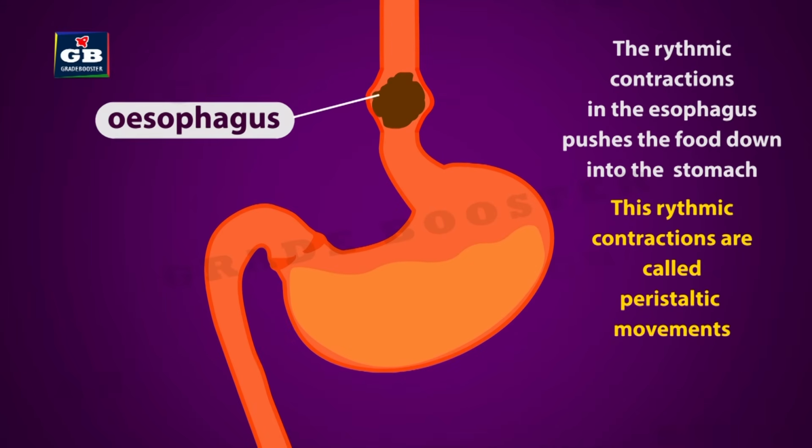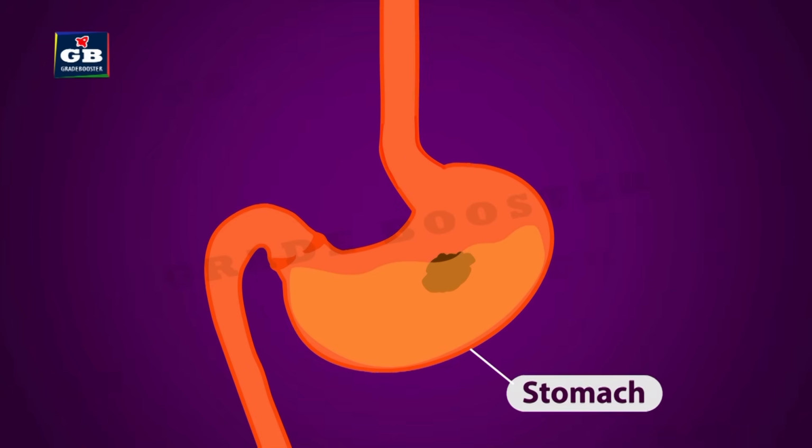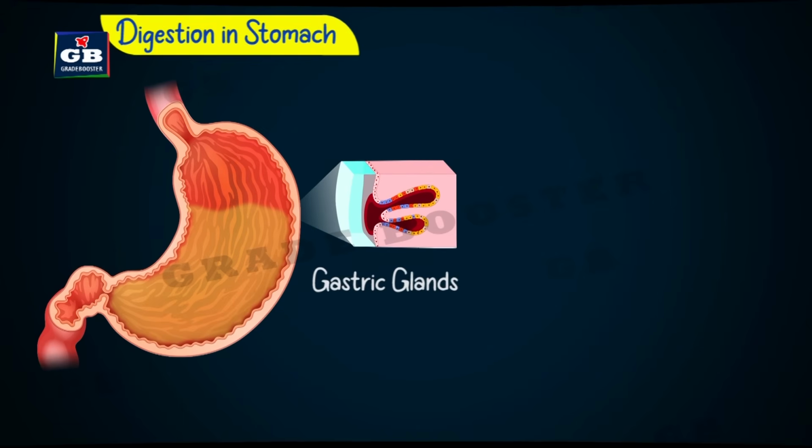The rhythmic contractions of the esophagus help the downward movement of the food. These rhythmic contractions are called peristaltic movements. This is the stomach. It is a hollow muscular organ. Gastric glands are present in the walls of the stomach.